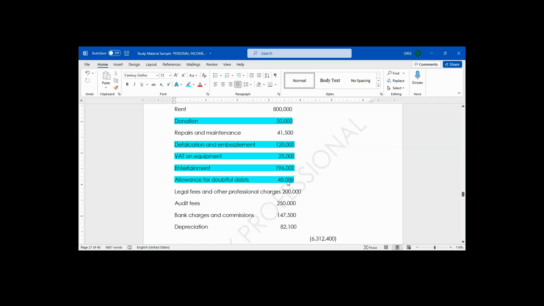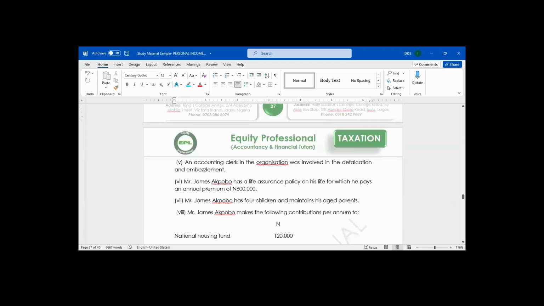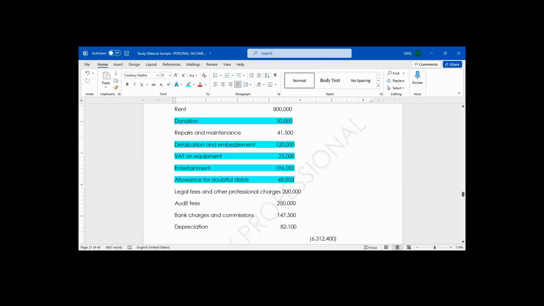Legal and other professional charges, is it allowed or disallowed? Allowed. It is allowed. What about audit fee? Is it allowed or disallowed? It's allowed. Audit fee is allowed.